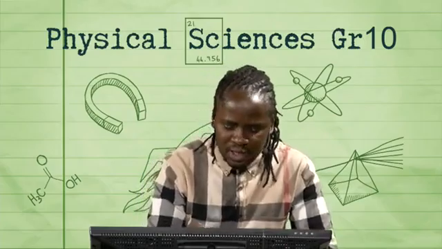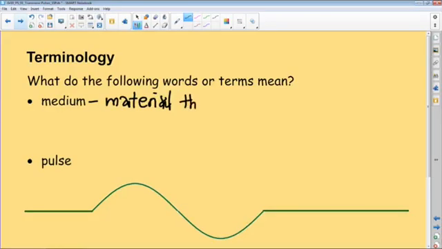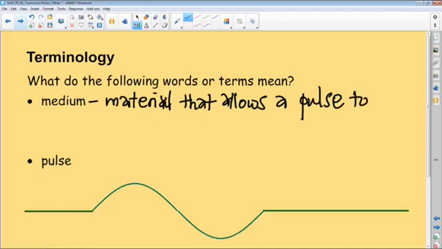So it's a material that allows a pulse or a disturbance to pass or be transmitted through. I'll use the words pulse, disturbance, and oscillation interchangeably to refer to one and the same thing.